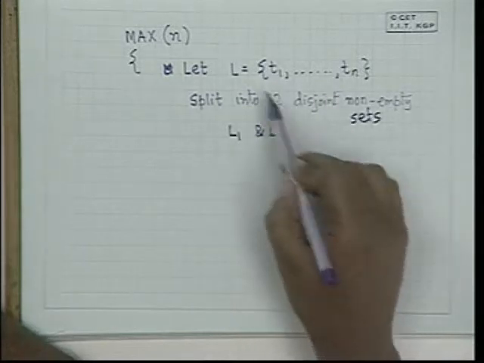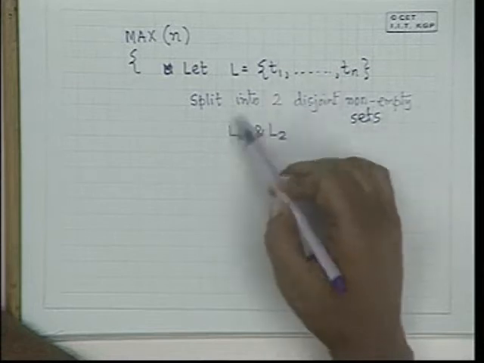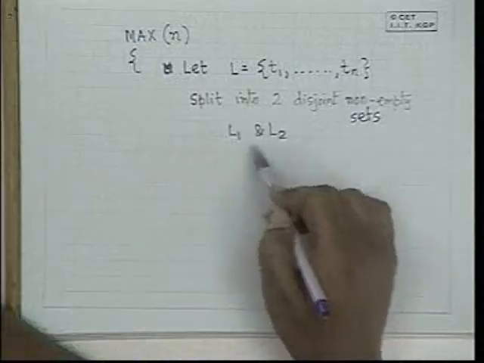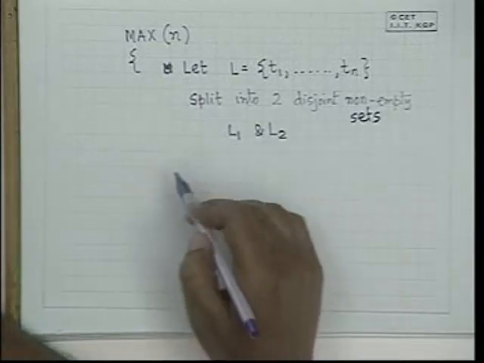Each would be non-empty and it would be disjoint. There is no point keeping common elements, because you will be wasting your time trying to solve the common parts. You could have done it. That is also a part of decomposition. But here it is unnecessary at this point and useless to decompose it. And then